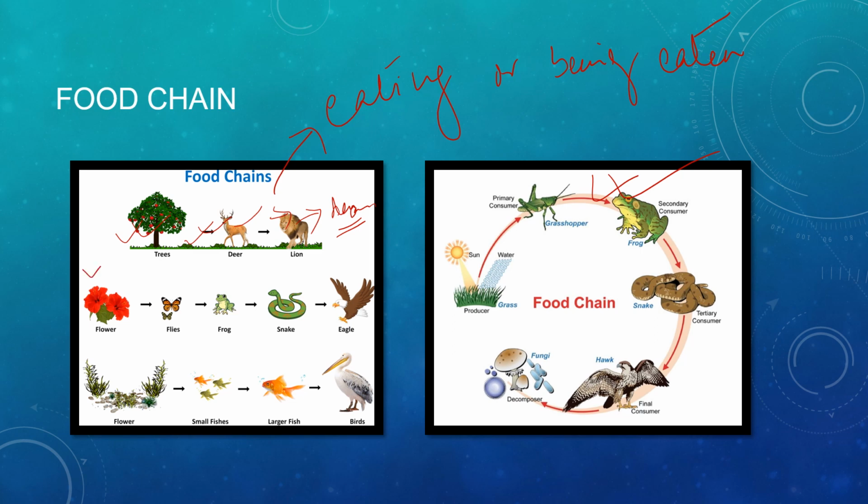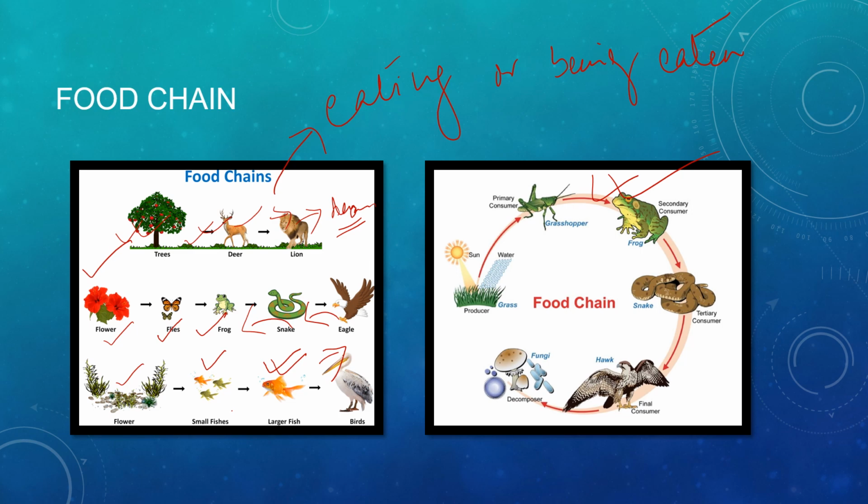Now next, you see this is also a food chain. The flower is being eaten by the butterfly, the butterfly is being eaten by the frog, the snake is eating the frog, and the eagle is eating the snake. So like this the food chains keep on shifting from one to another. Here the flower is being eaten by the small fishes, which are consumed by larger fishes, and these birds are feeding on the larger fishes. So this is continuously a food chain.